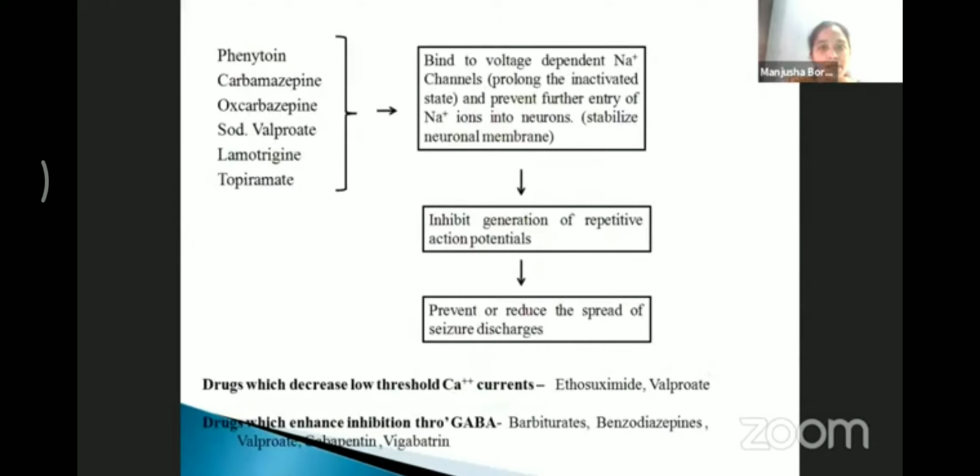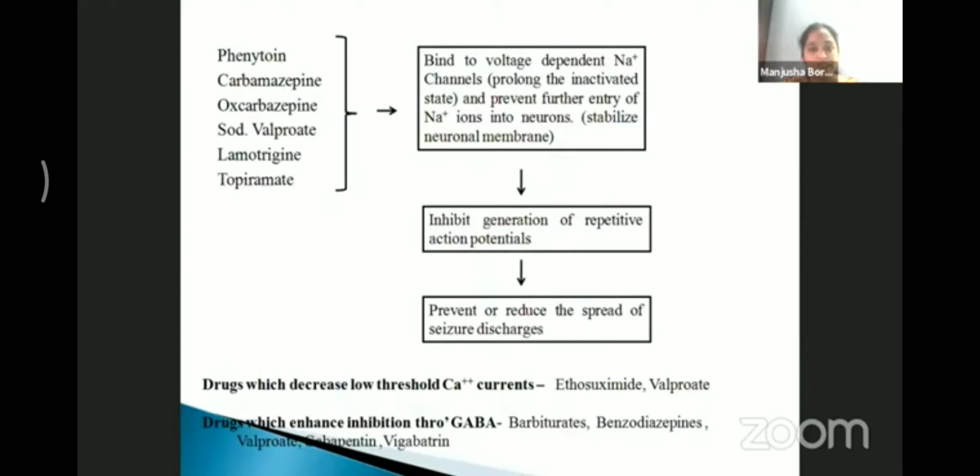These antiepileptic drugs act by one or more mechanisms, like phenytoin, carbamazepine, oxcarbazepine, sodium valproate, lamotrigine, topiramate. These drugs bind to the voltage-dependent sodium channel and prevent the further entry of sodium ion into the neuron and cause a membrane stabilizing type of effect and also inhibit the generation of repeated action potentials and reduce the spread